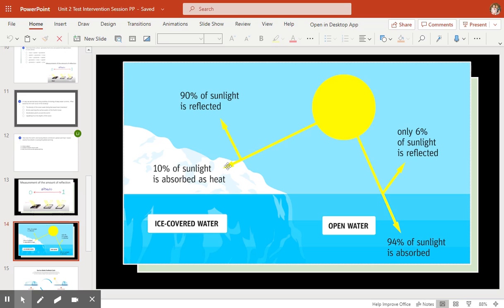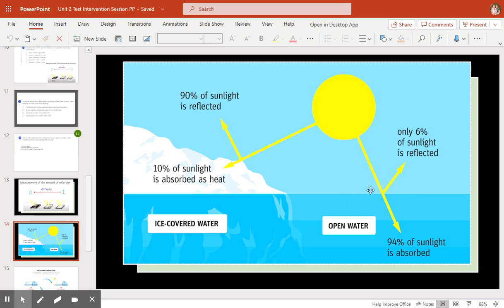It reflects a lot more light. Off of snow and ice, we can get 90% of the sunlight reflected. That's pretty huge, where only 10% of the light is actually absorbed in the ice. So it's not going to melt very much because it's sending most of the solar rays away.